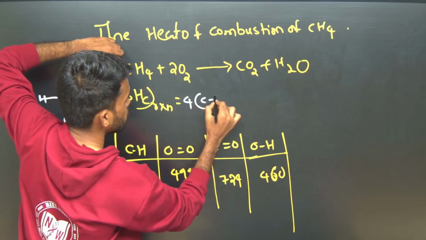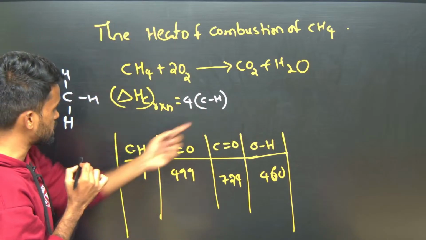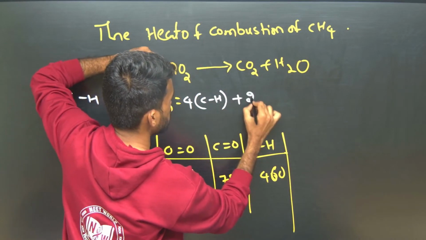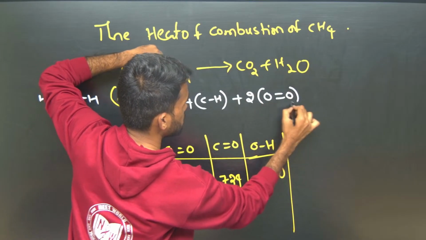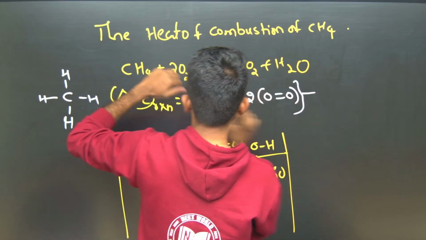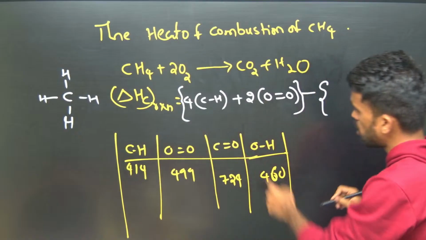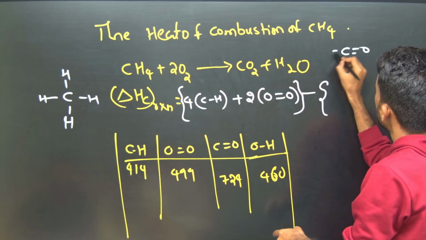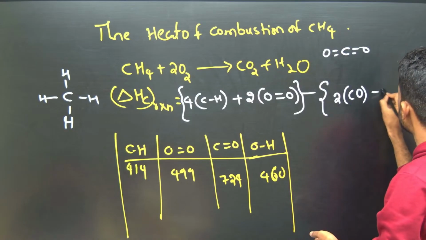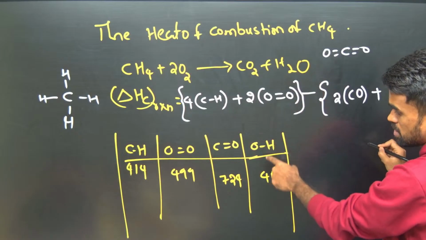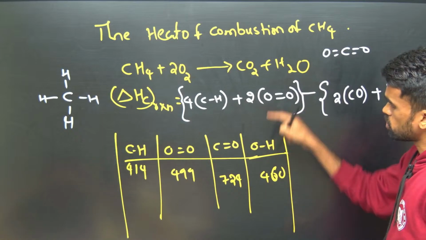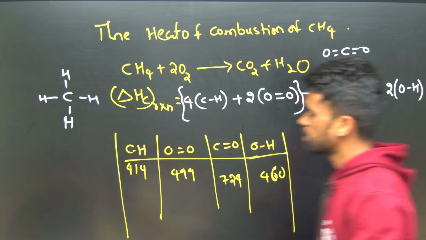So 4 into C-H, each C-H energy is 414, substitute there, plus 2 oxygen molecules are there, so 2 into O=O, minus, what about C=O bonds? CO2 means there will be 2 C=O bonds, so 2 into C=O, plus this type of O-H bonds, how many are there? 2 into 2, so 4 into O-H. Substitute the values, you will get the answer.